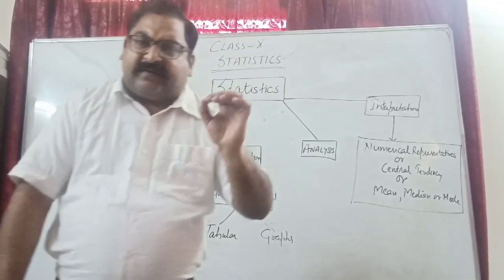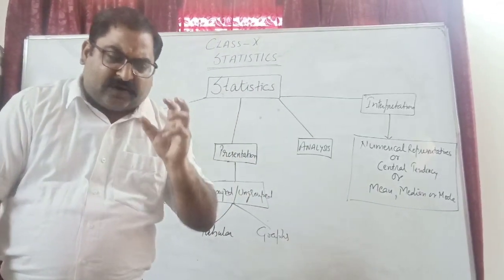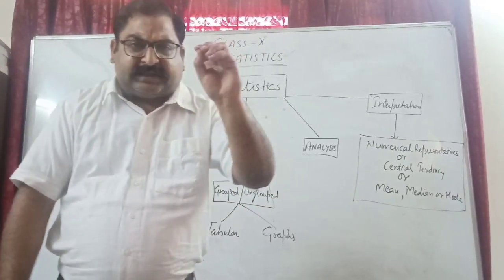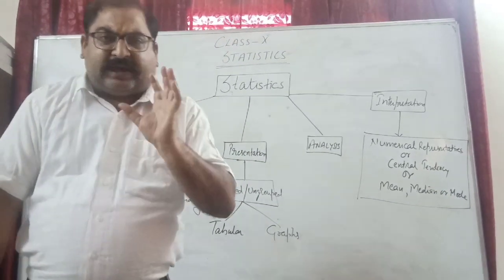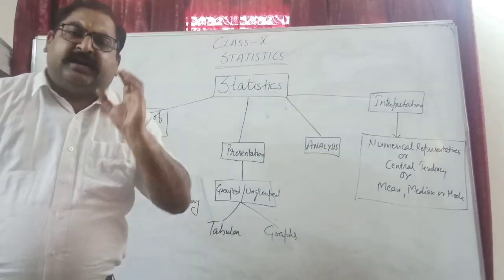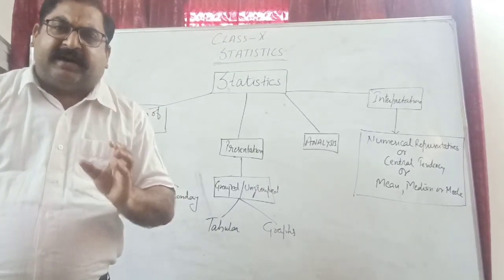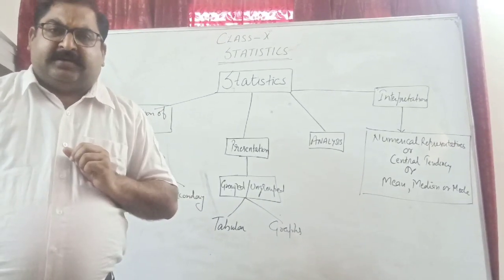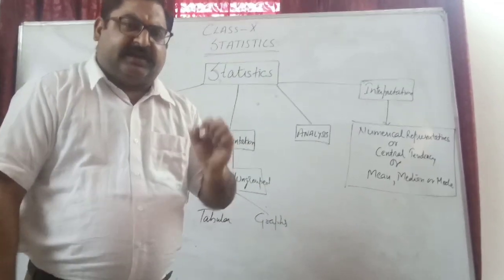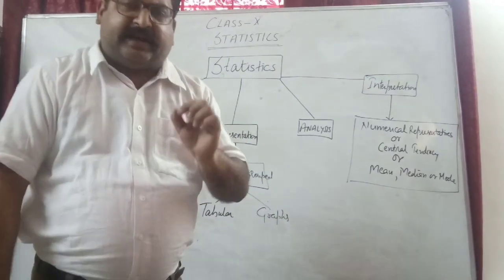Now I have the written information of those marks in the form of a list. That list where I have written your marks will be called data of your mathematics test. I hope it is clear.